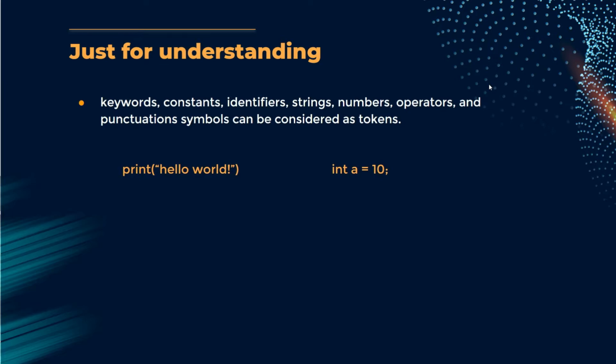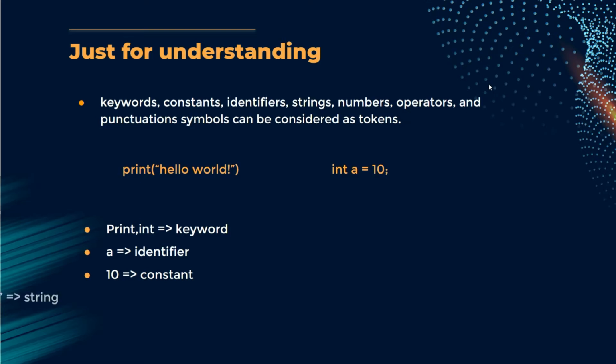In these two examples, print and int are treated as keywords, and a is obviously an identifier because it identifies a variable. We will know what is variable in further course. You can consider it as a name of something, a name of some container. So a is an identifier, which is the name of some container which stores a data. 10 is treated as constant as it is an unchangeable value, that is 10. We can't change anything in 10, that is a number. And the hello world, that is our message, is treated as a string as it is a sequence of characters.